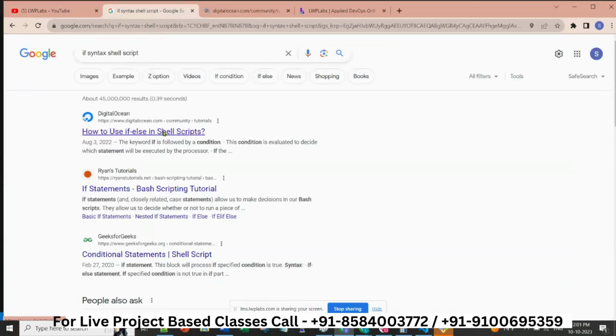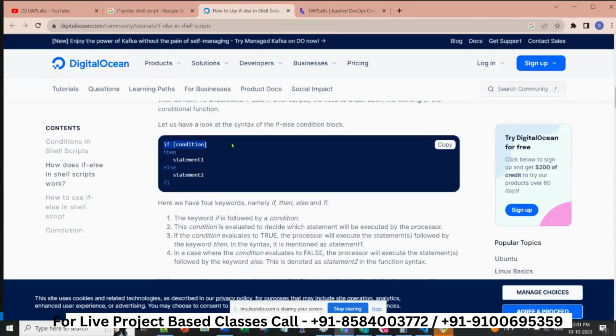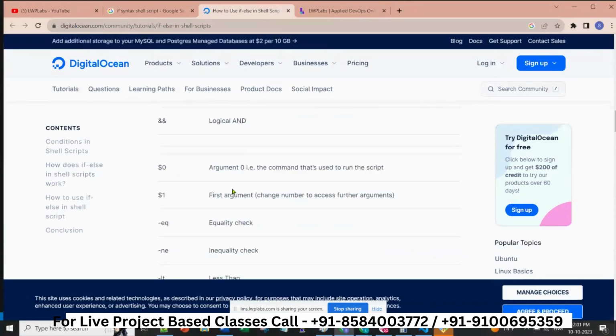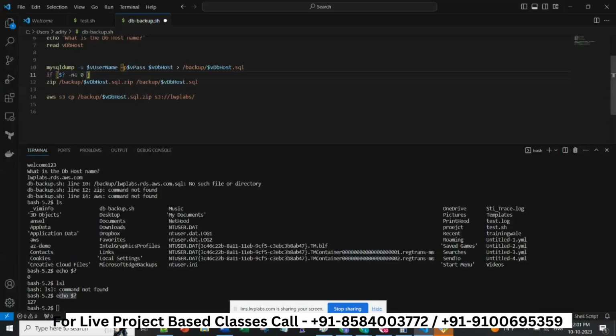How to use if else? Search this. Come here and see. It is saying if condition then else, something like that. Operators are there. And means logical and. That means if there are two conditions you want to keep here, like if this one, and there is one more condition you want to keep, and if this one, not is equal to 127, something like this, or is equal to 127.